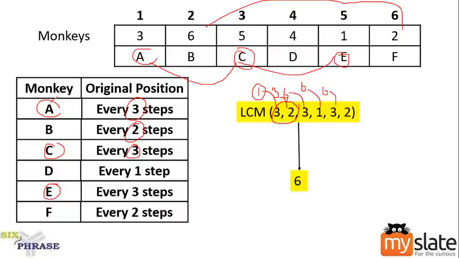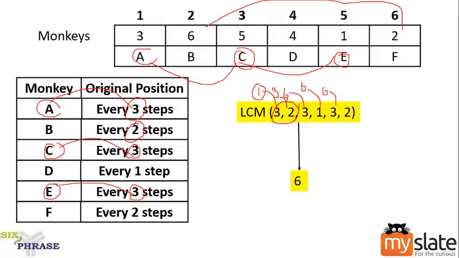Shall we check that? For A, the count is 3. For C, the count is 3. For E, the count is 3. So you observe that the count is the same for all three of them. If the count is the same for all three, it is enough if you store the first count alone. Can you understand this? Even if I have two more threes, LCM is not going to change because of that. One three or two threes, or even 10 threes, it doesn't matter. If I have a three, that will influence the LCM. If I don't have a three, it does not influence the LCM.